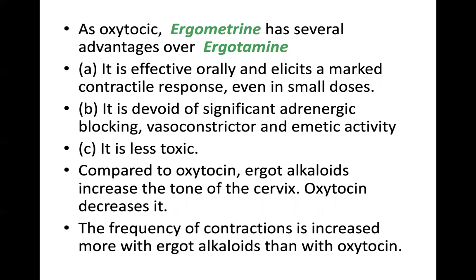Ergometrine, when compared to oxytocin, increases the tone of the cervix, whereas oxytocin decreases the tone of the cervix. Then the frequency of contractions is increased more with ergot alkaloids than with oxytocin. Here it compares ergot alkaloids with oxytocin also.